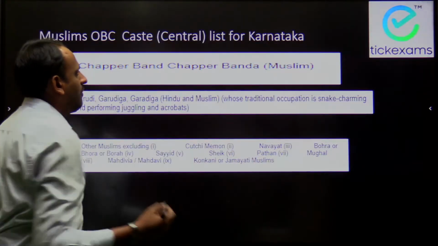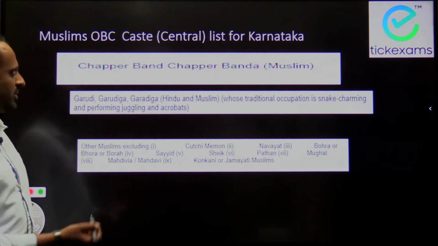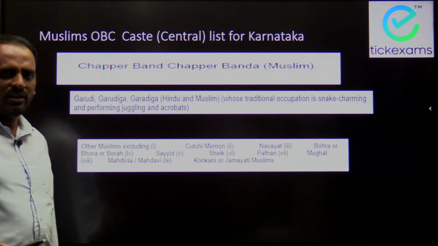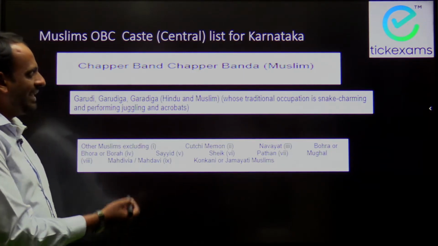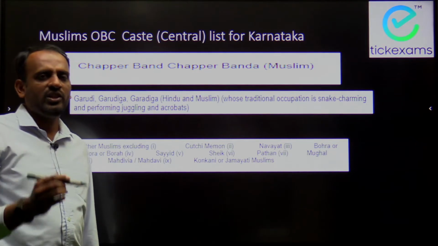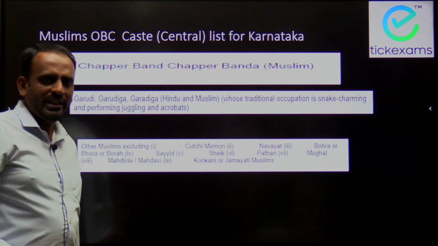Now, for example, if a candidate belongs to Muslims, then they have to check whether their caste belongs to central list or not. When they click on that link and come to the website, there again in India, each state wise the caste list is given. So for example, we have opened the link for Karnataka.